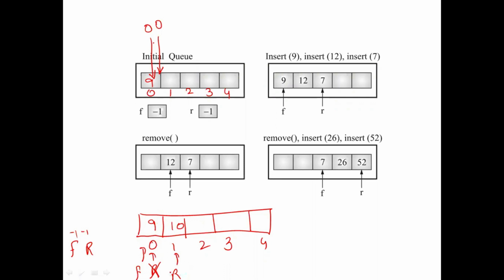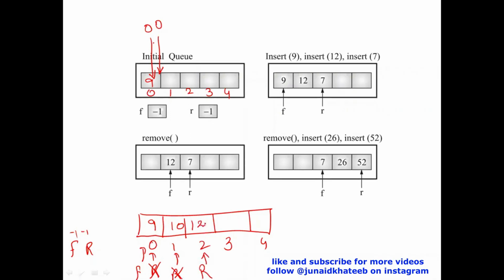If I want to add another value into the queue, I'll increment R. The way I was incrementing top over here, I'll keep incrementing R, and my next value comes over here. When I'm adding a value into the queue, I don't have to move that front pointer at all, because anything that gets added is getting added at the tail of the queue. So the front doesn't change. Front will keep pointing here and rear will go over here.